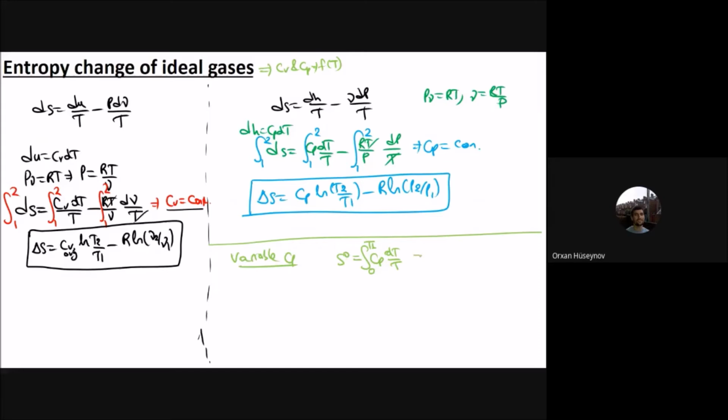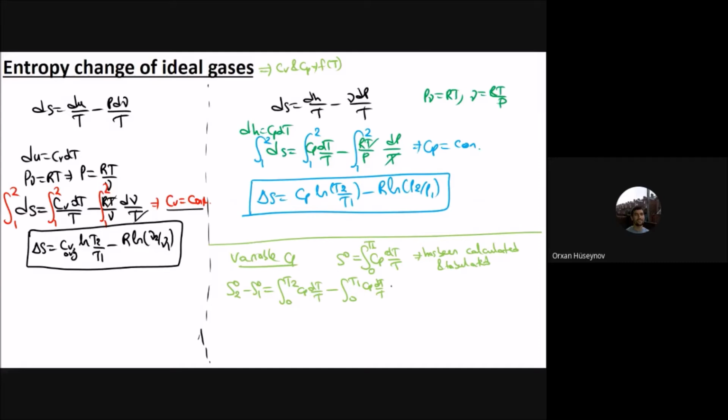This one has been calculated, and they have also tabulated it, and this value is shown in the tables. Therefore, S02 minus S01 will be equal to, if you subtract these two quantities, the integral from 0 to T2 of Cp dT by T, minus, for the second one, the integral from 0 to T1 of Cp dT by T.